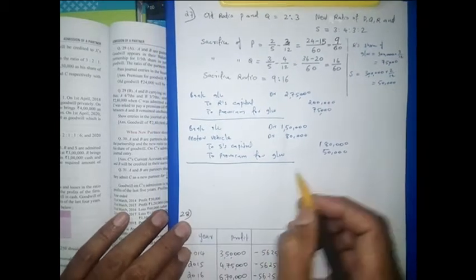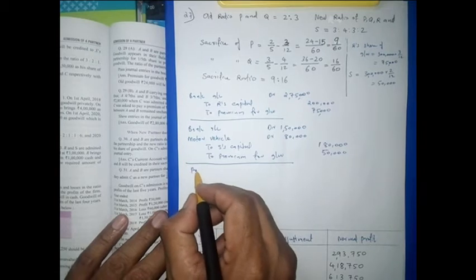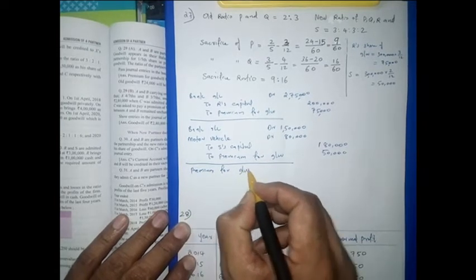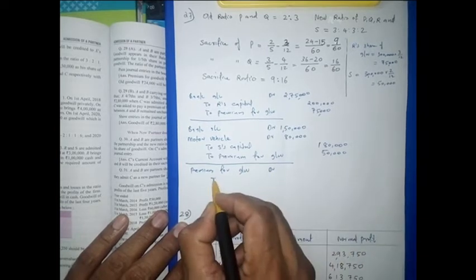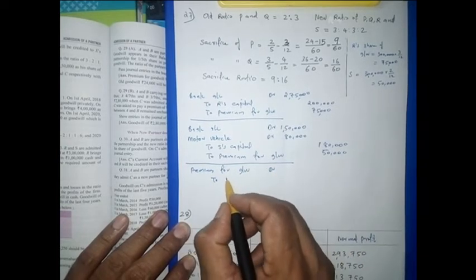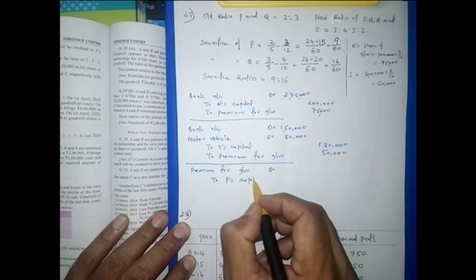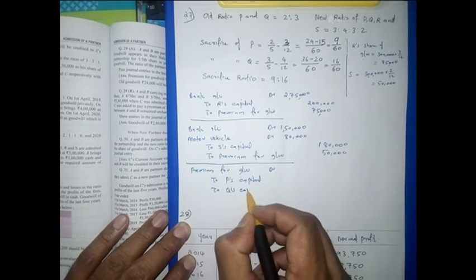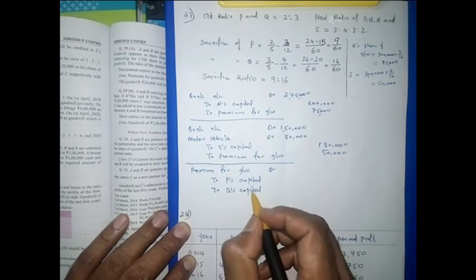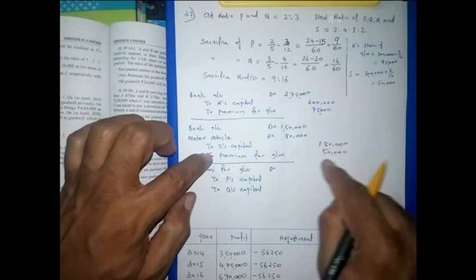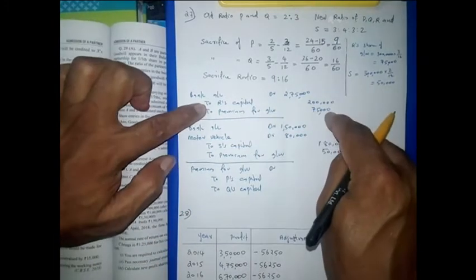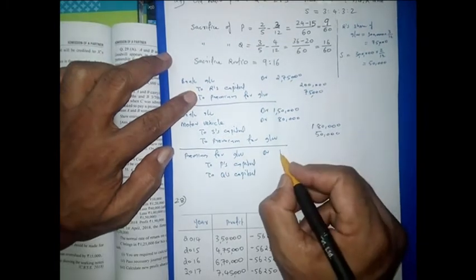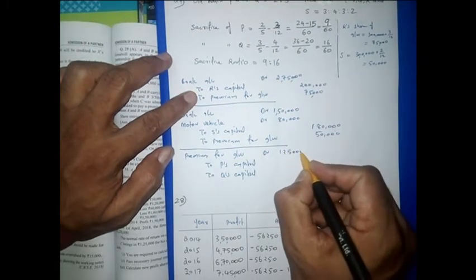The next entry: premium for goodwill account debit to old partners' capital accounts, P's capital and Q's capital. Here premium we credited 50,000, and here premium we credited 75,000. Means both new partners' total premium is 1,25,000. So here 1,25,000 we are writing.